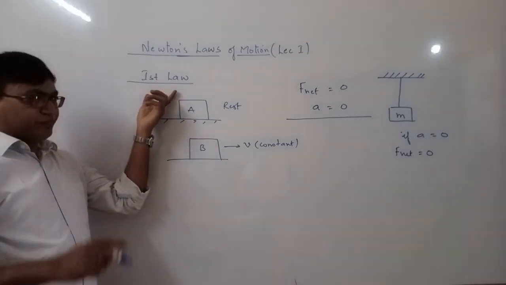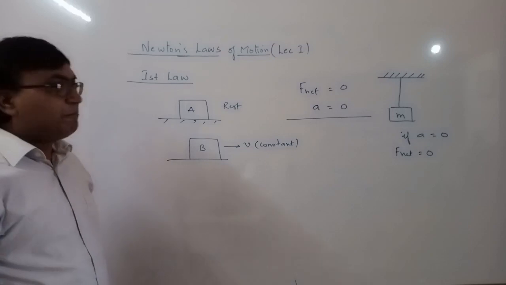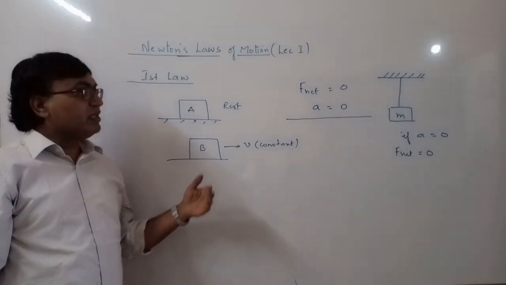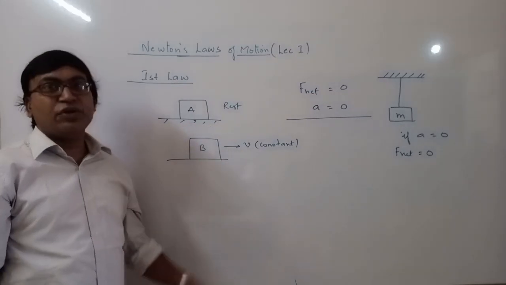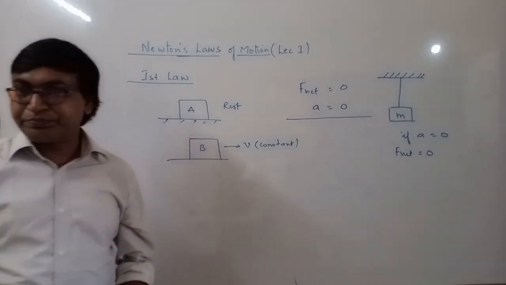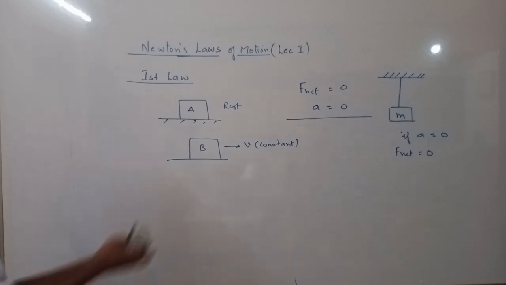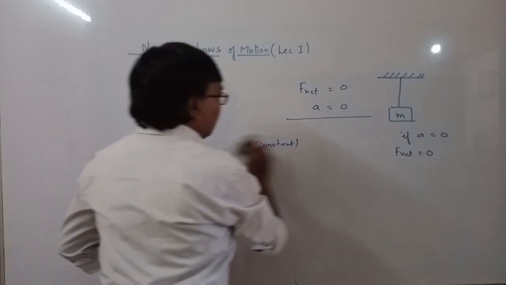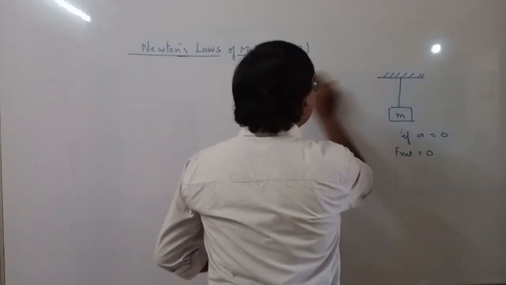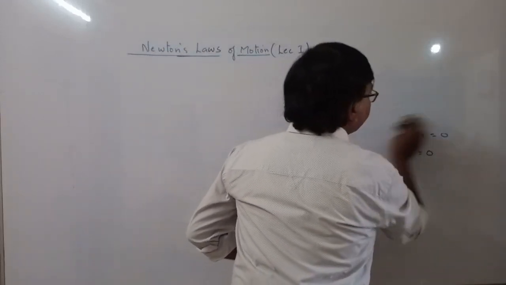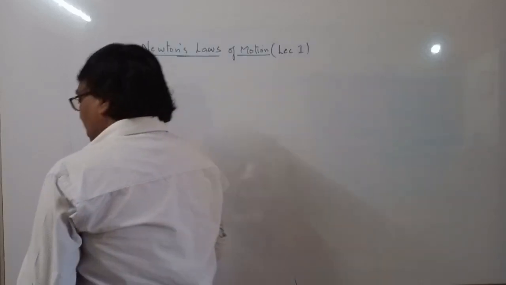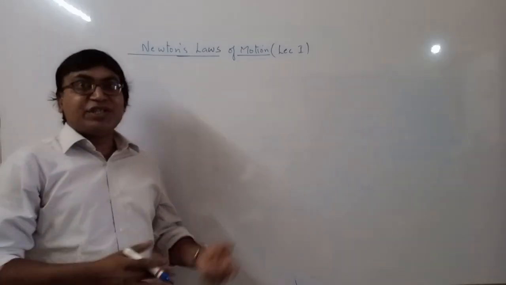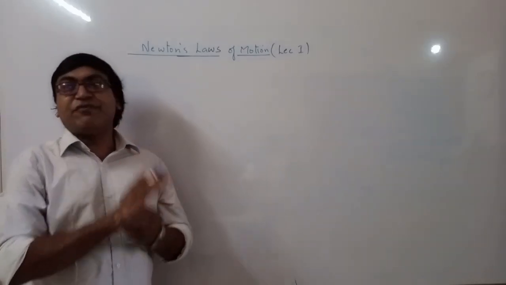Newton's first law is also defined in terms of inertia. Inertia is nothing but resistance to change in state of rest or state of uniform motion. So the first law is very simple. Now if we talk about the second law: in the first law, force is defined. Then what is the next step? We want to measure the force.